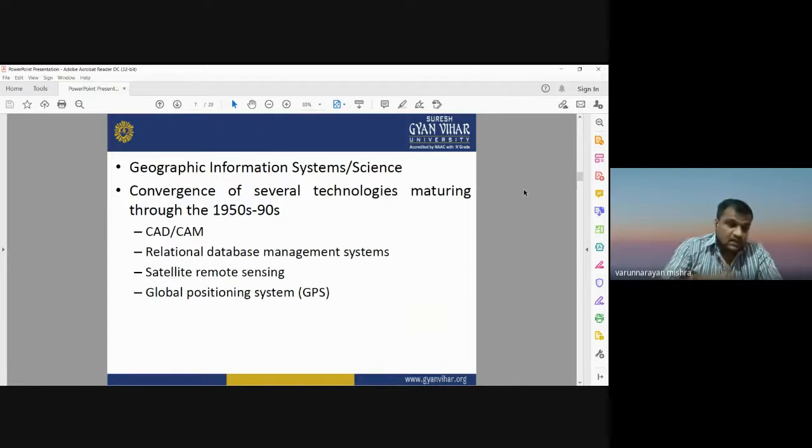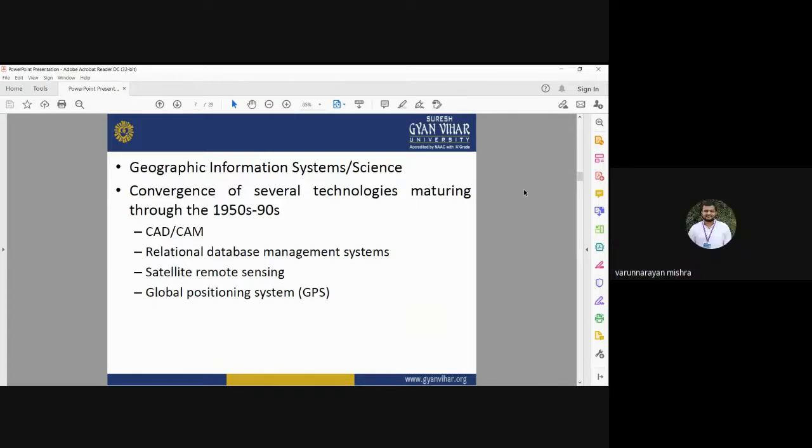RDBMS is a kind of database management system that stores all the data sets in the form of tables, having some rows and columns. Then with the development of satellite remote sensing, we have different earth observation data sets from different sensors: LISS3, LISS4, Landsat, QuickBird, Ikonos. These are the satellite images acquired by different sensors.